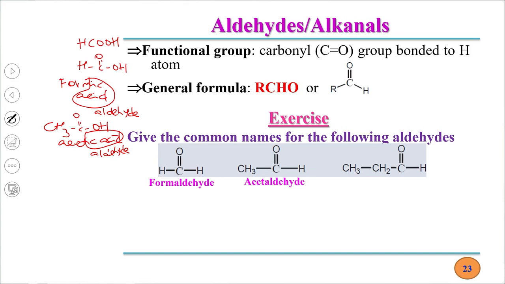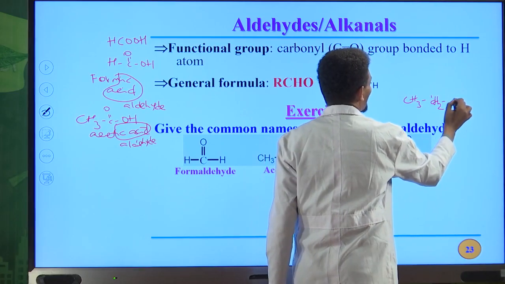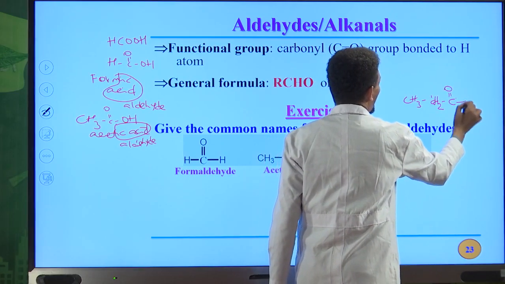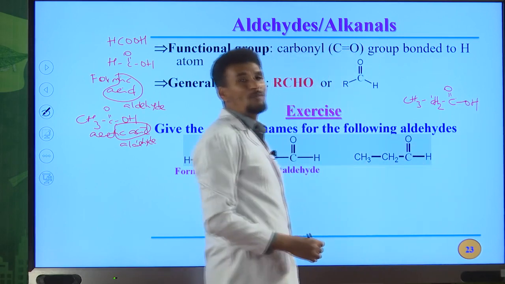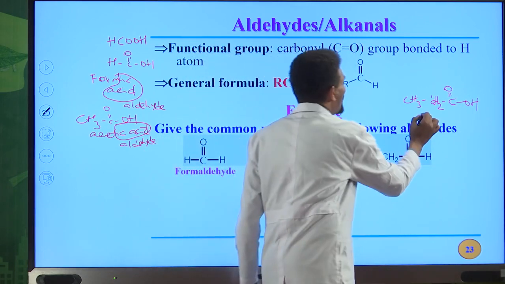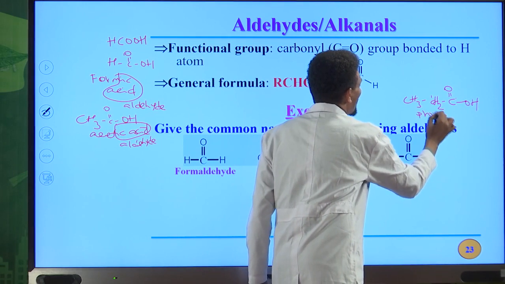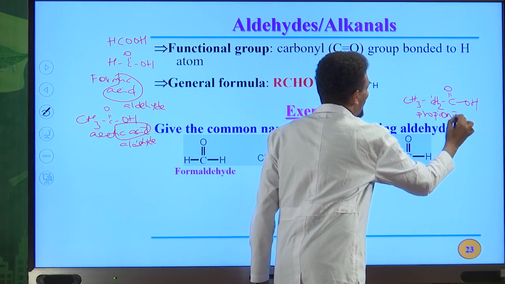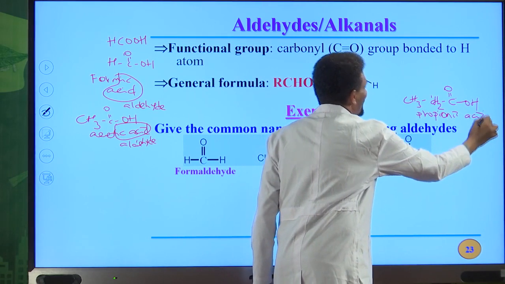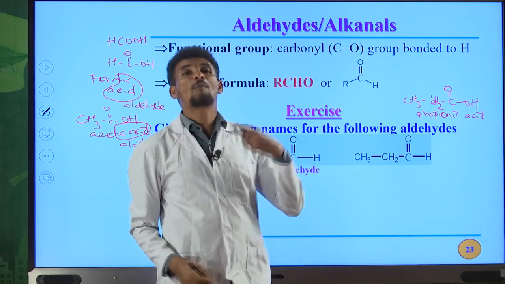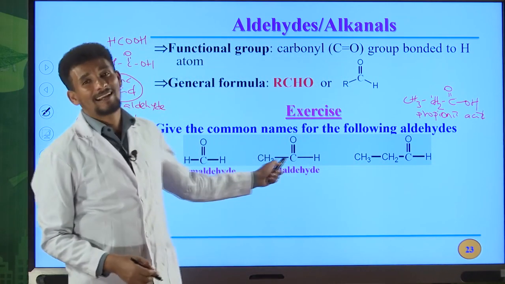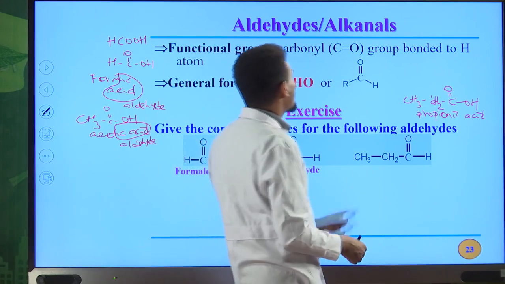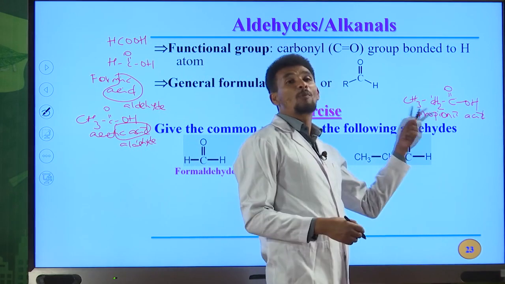And the carboxylic acid that contains 3 carbon atoms can be named as propionic acid. CH2, then C double bond OH. The common name for this compound is propionic acid. Propionic acid. It is derived from Greek word propion, which means milk. So it is found in milk. Because of this reason, it can be named as propionic acid.